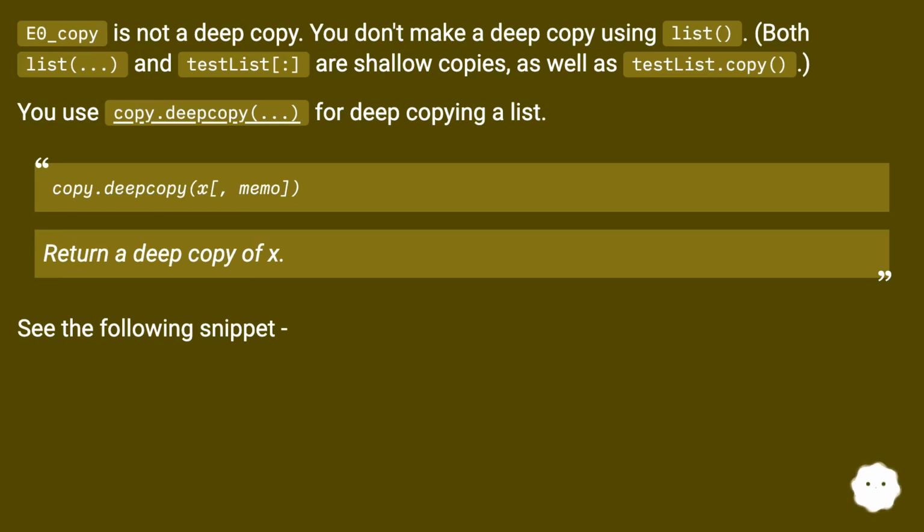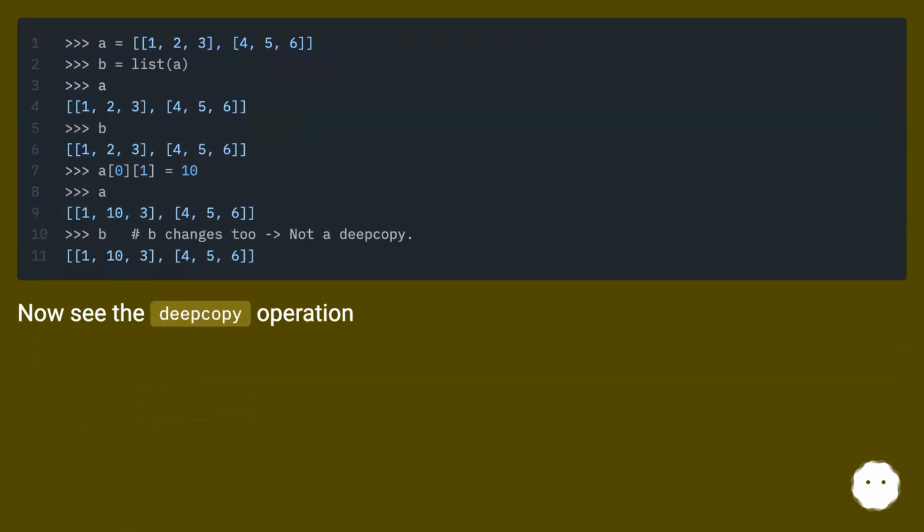copy.deepcopy(x, memo) returns a deep copy of x. See the following snippet. Now see the deep copy operation.